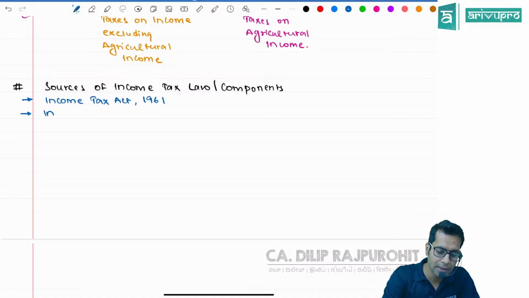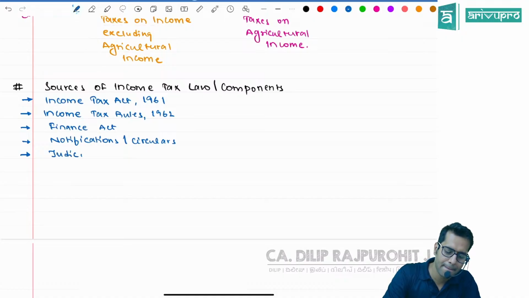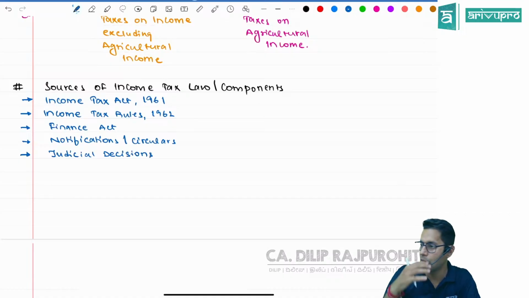So we have the Income Tax Act. Then we have Income Tax Rules, 1962. Then we have something called the Finance Act. Then we have notifications, circulars, and we have judicial decisions. So these are the different things which you have to study.